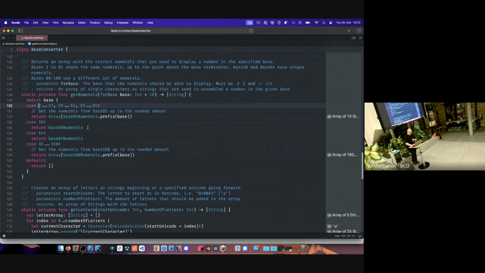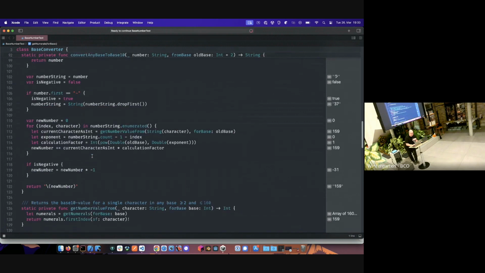Hang on, how does this work? If it's 58, then it's 58, 64, 64. Those are special cases. Those must be the same. The bases in between, they are not defined. You can basically do your own if you want to. The way I'm using this is anything below 85 uses the base 85 numerals. Anything above 86 uses the base 160 numerals.